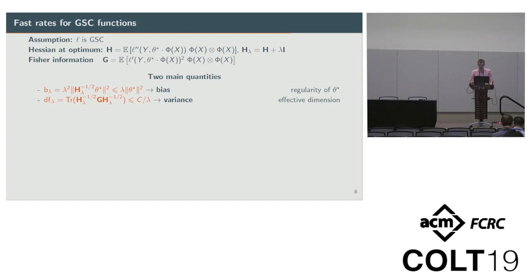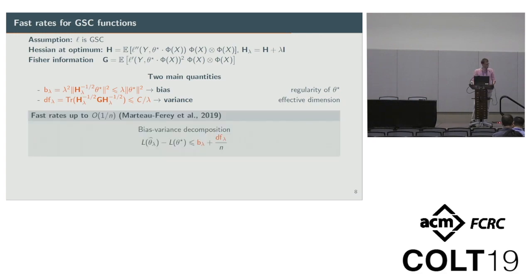And so the regularity of theta star would be characterized by its behavior with respect to the eigenvalues of the Hessian at optimum. And the effective dimension here is the trace of the renormalization of the Fisher information by the Hessian. And the rate that we get is exactly of the same form as before. The excess risk is bounded by this bias term plus the ratio of the effective dimension over n. And so here we get the same thing. We can go up to a rate of order 1 over n if the effective dimension is basically constant, which happens for example for Gaussian kernels.